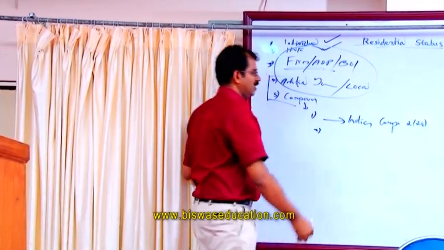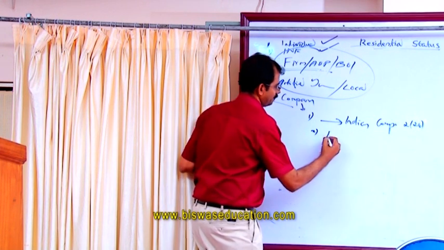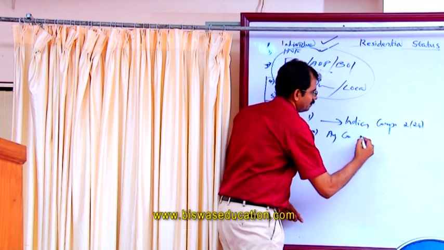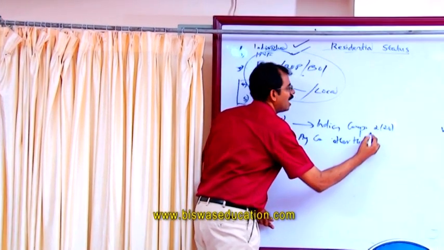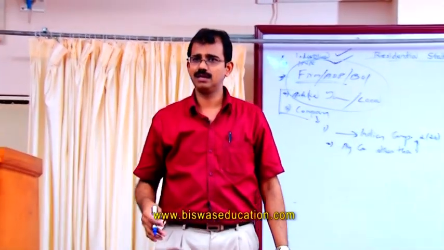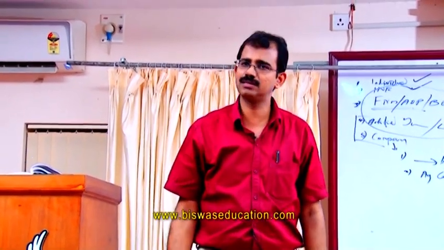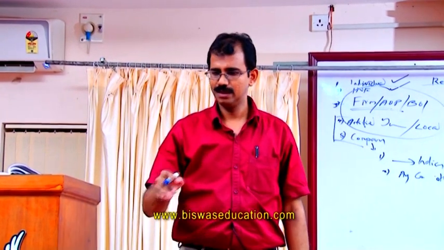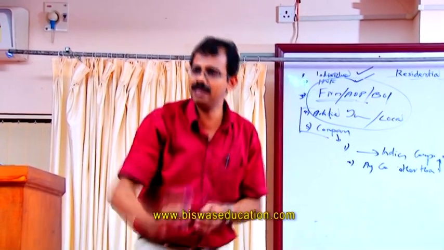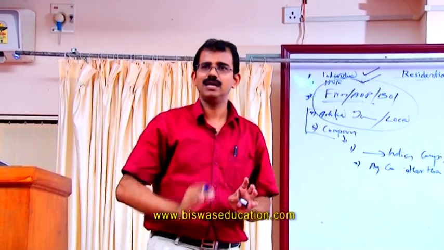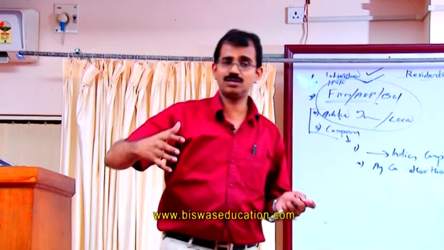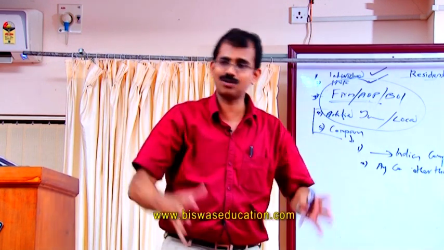And the second case, any company other than an Indian company can also become a resident if the control and management is wholly in India. It's not an Indian company, but the control and management is wholly in India. We may register a company outside India, but full control is from India.